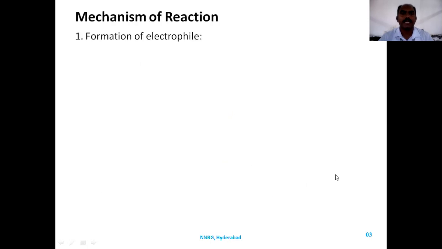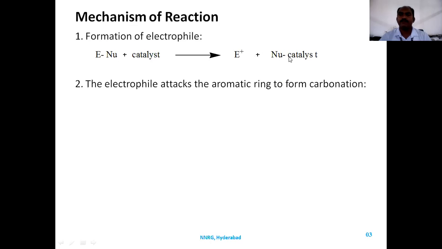What would be the mechanism of reaction? In the mechanism of reaction, we have three steps. One is formation of the electrophile. How is an electrophile formed? When the heterolytic compound is reacted with a catalyst, it undergoes heterolytic fission such that E will lose electrons and the nucleophile will gain electrons, so that it forms N minus, the nucleophile with negative charge, and E positive charge. E positive charge we call the electrophile, and the nucleophile will combine with the catalyst to form a complex.